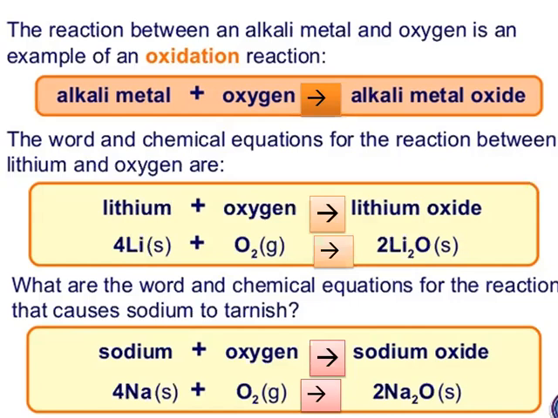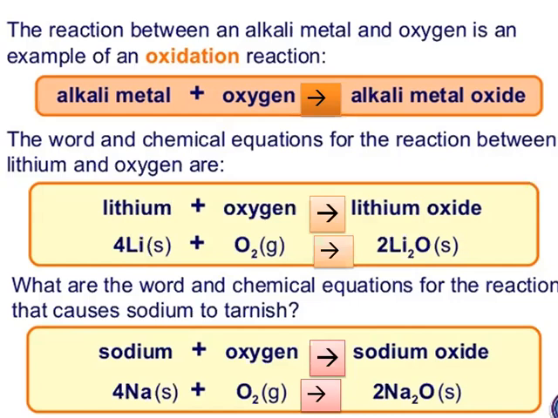Potassium similarly reacts with oxygen of air at room temperature to form potassium oxide. Lithium, sodium, and potassium metals are so reactive that they react vigorously with the oxygen of air. They catch fire and start burning when kept open in the air.